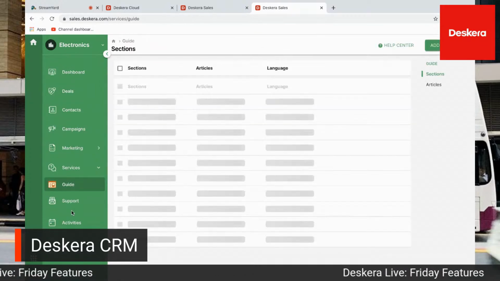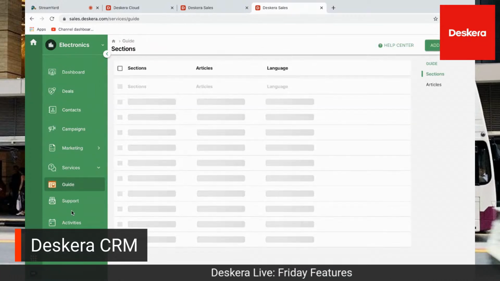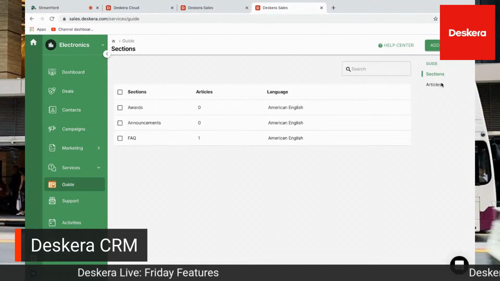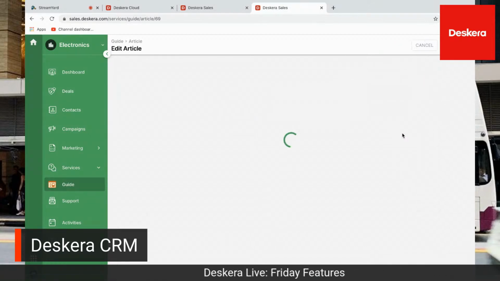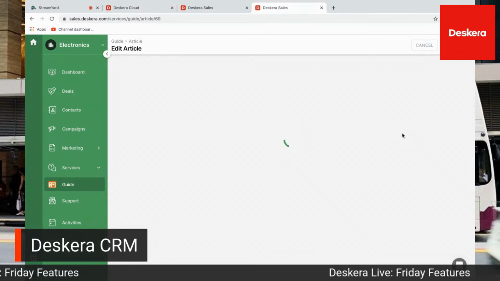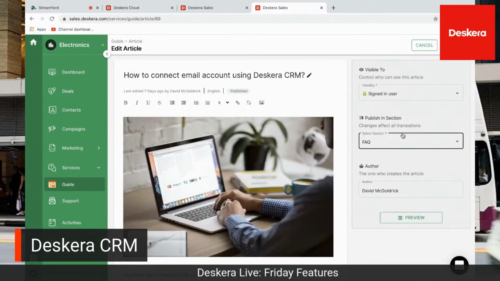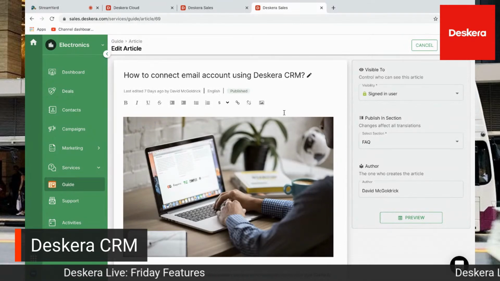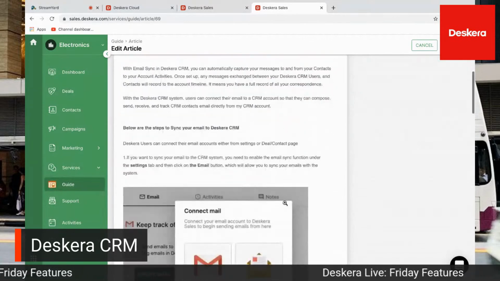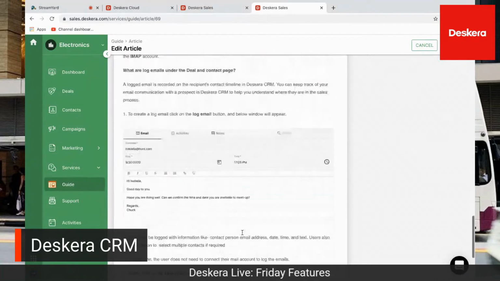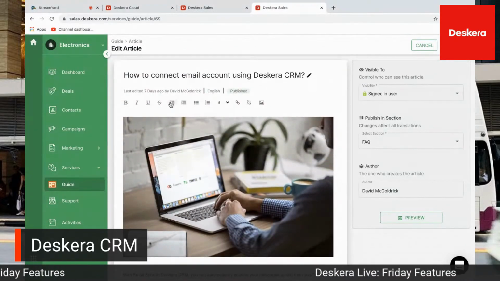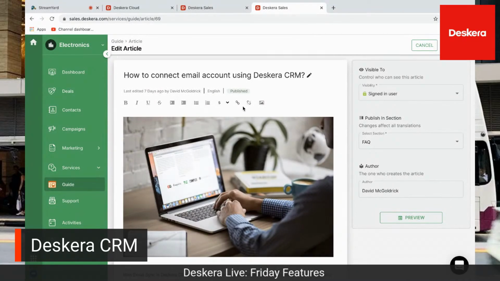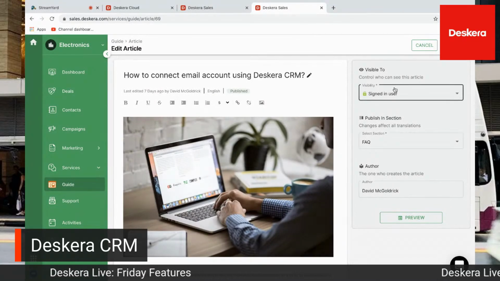Next, let's go to services. Inside here, we can go and create our guides. I can see my different sections, and I can see my different articles here. If I click here, I can edit my article, and I can see inside here what my article looks like. Does it look good? Does it look bad? Is it horrific? For example, how to connect email account using Deskera CRM. So you can see you have your images, you have all your different information accordingly. And inside here, you can bold, italicize, underline, strike through, indent, bullets, numberings, change the font, add a link, or add a picture.